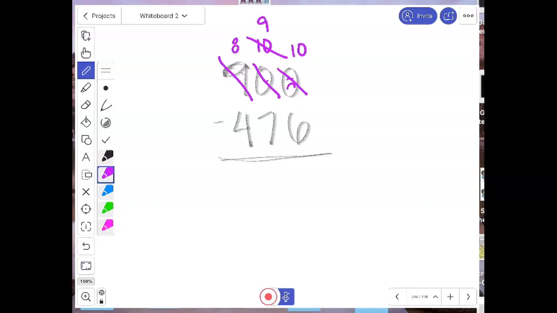Now I'm going to subtract. 10 minus 6 is 4. 9 minus 7 is 2. And 8 minus 4 is 4. When you have those zeros that you have to borrow from and they don't have anything, I like to think about it like this. It's like money, okay? Let's say Mrs.